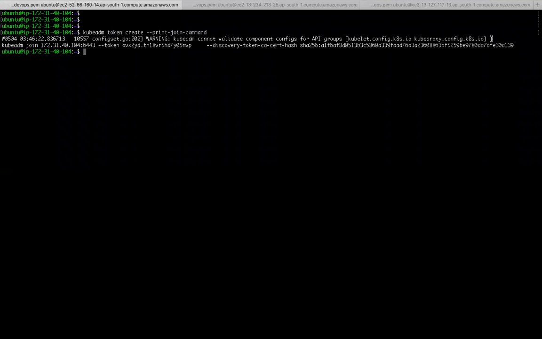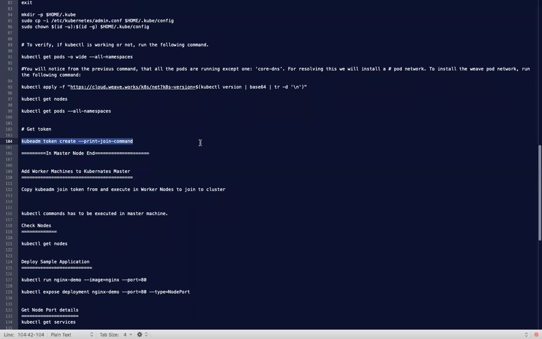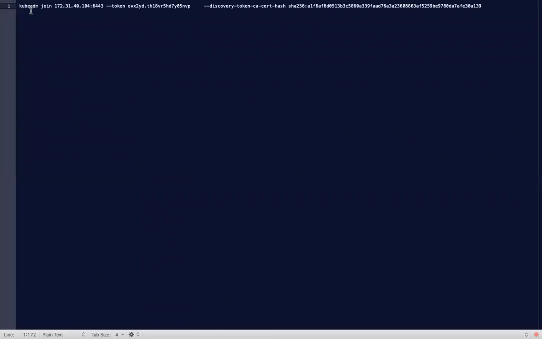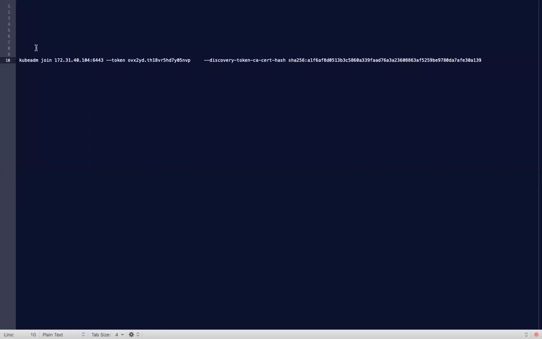So first one, ignore this one. This is a warning. Okay. So the second line is our token. The token is kubeadm join. This is the token, second line. First one, just ignore. That is a warning.